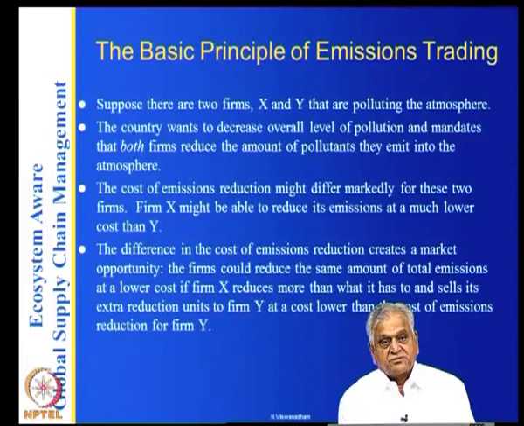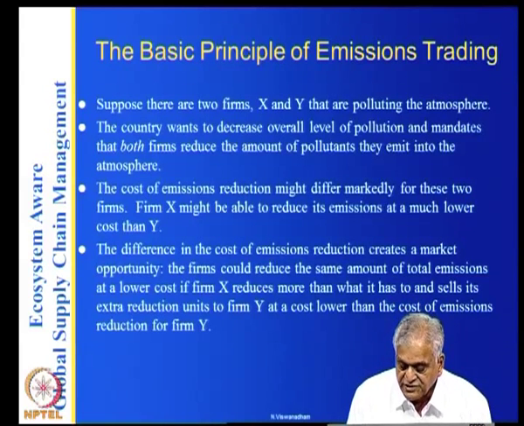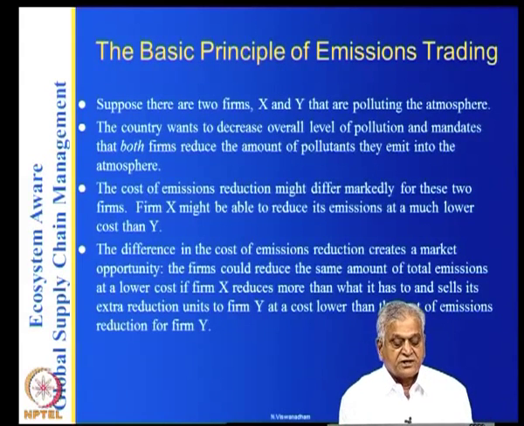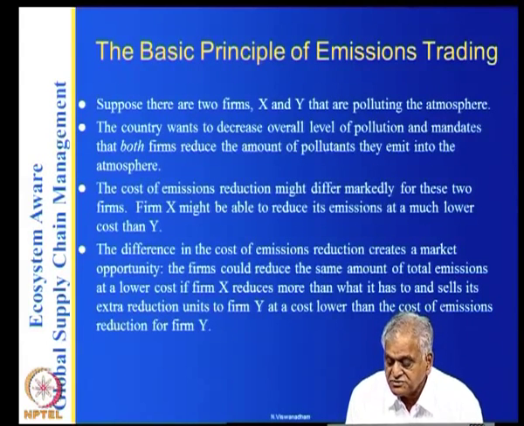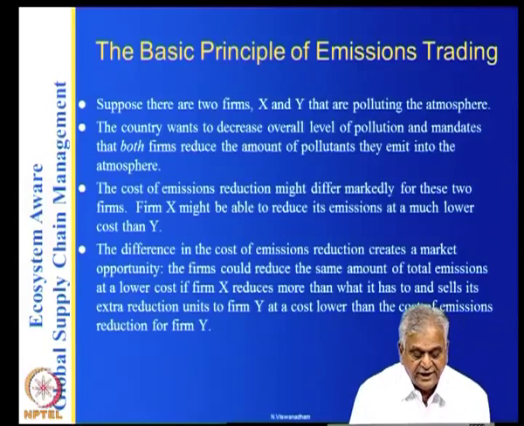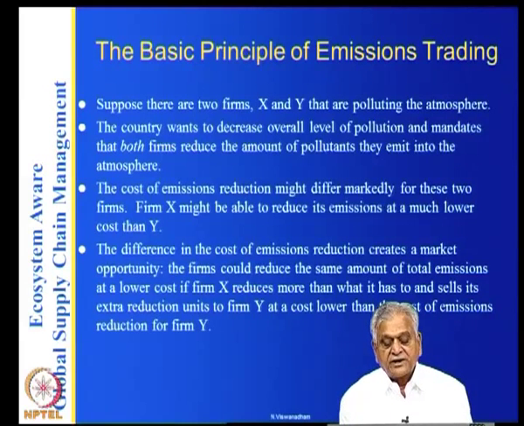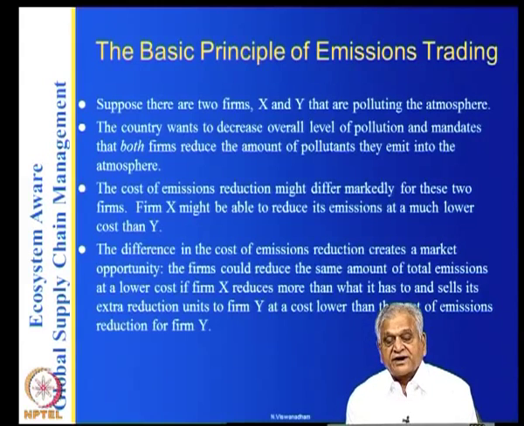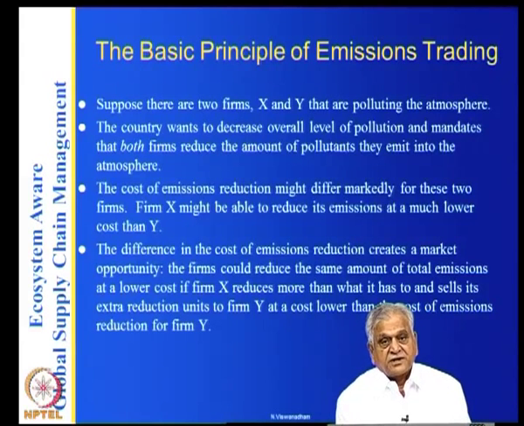Both of them are regulated to reduce emissions, but to reduce the carbon emissions of one, it costs much less than the other. So the firm that can reduce emissions at a lower cost, firm X, reduces more than it has to and sells the extra reduction to firm Y at a cost lower than Y's own cost of emission reduction. In other words, it's a win-win.